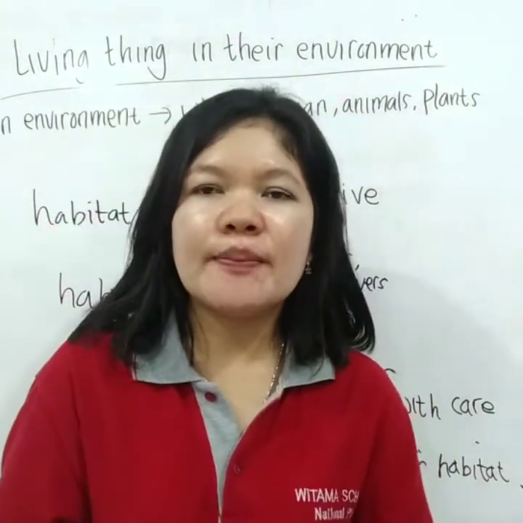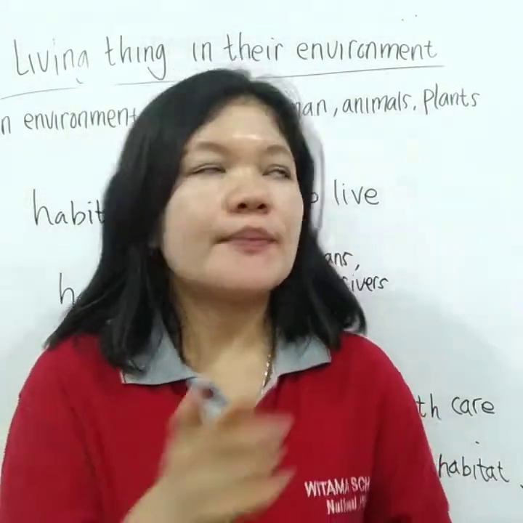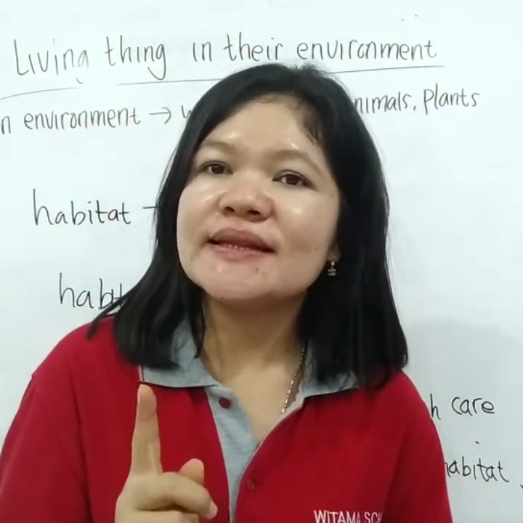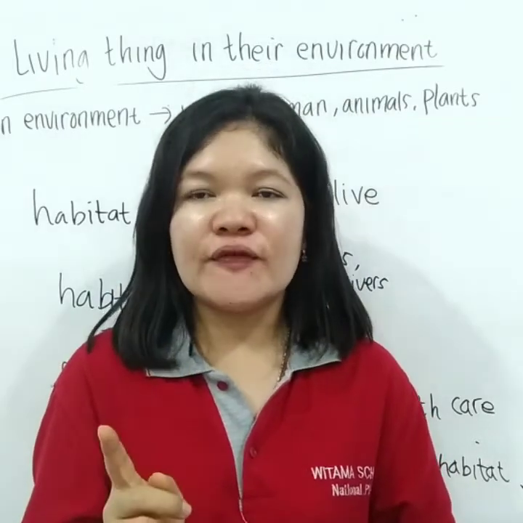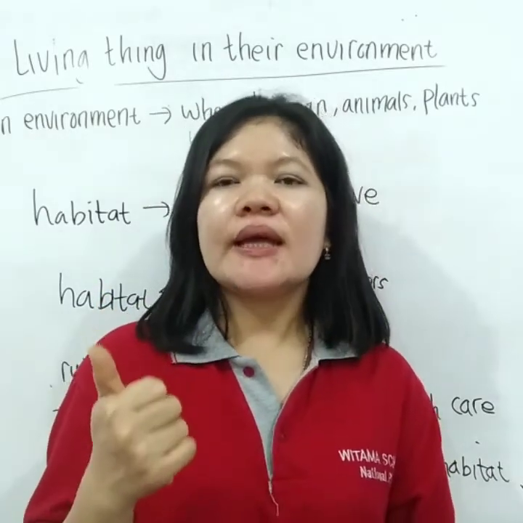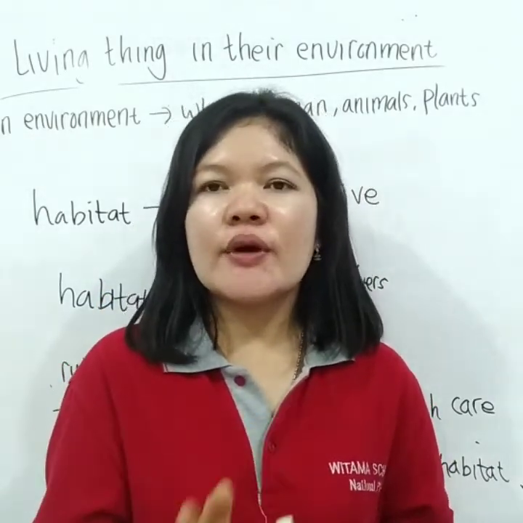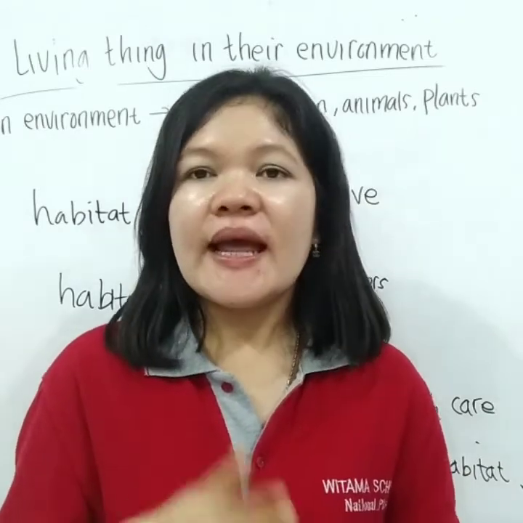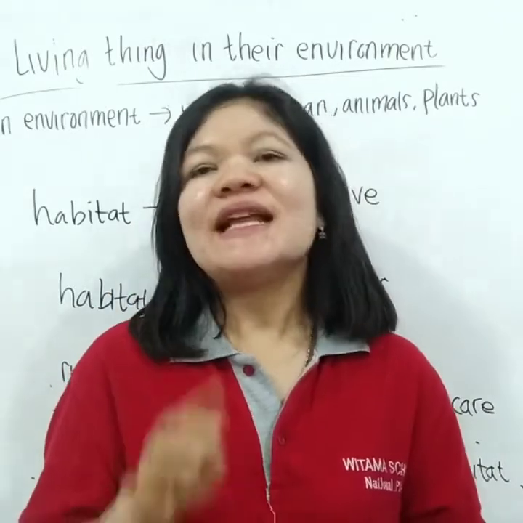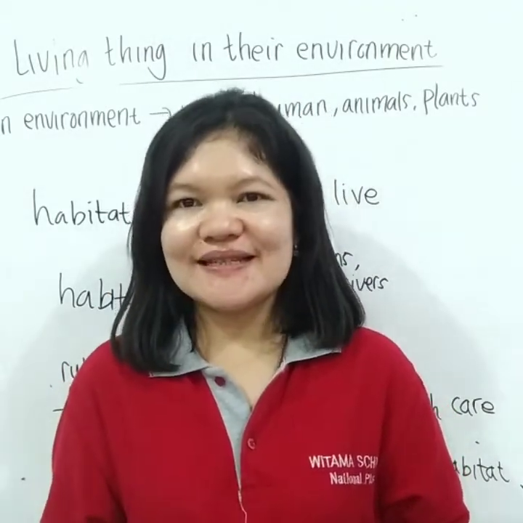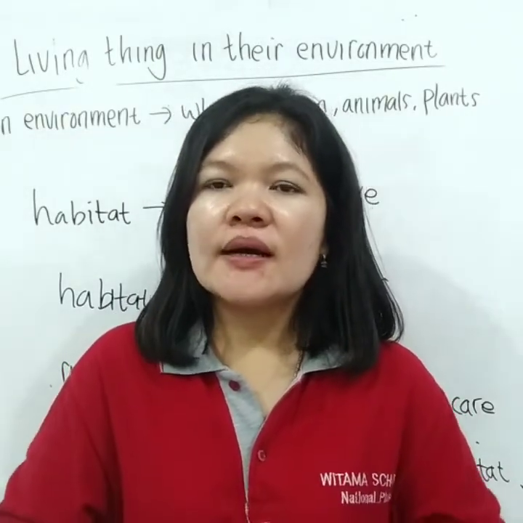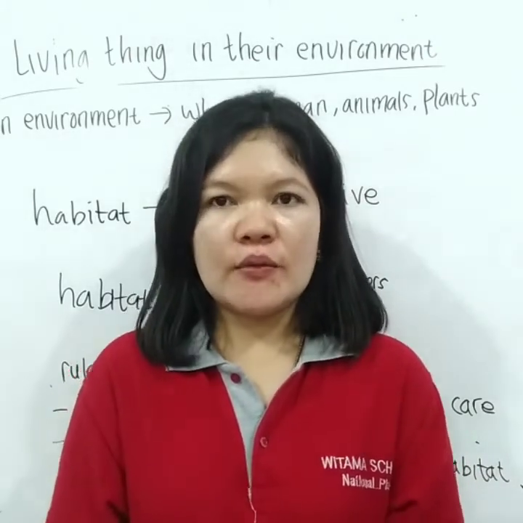Before Miss Happy gives you one more activity, Miss Happy will review a little about our lesson today. The first one is the habitat. What is habitat? Yeah, a place to live or a place where living things live. Habitat can be big, can be small. Just now you already know some examples of big habitats and some examples of small habitats. Next, different animals live in different habitats. Then, how we should take care of our habitat or our environment as well.